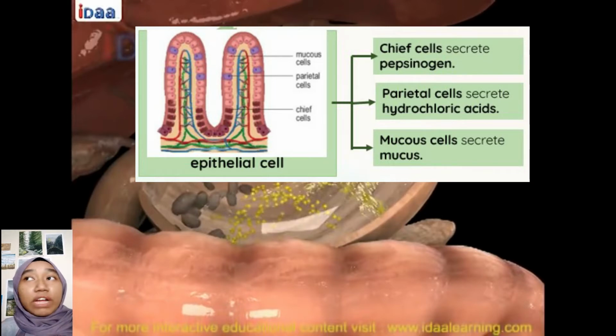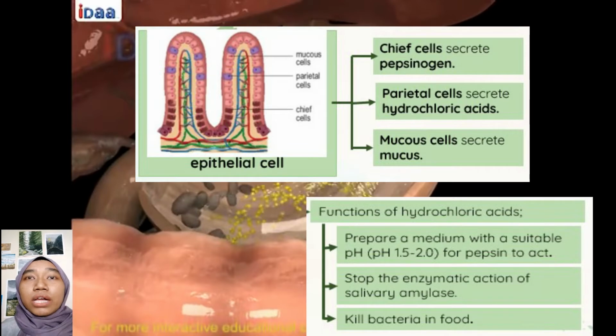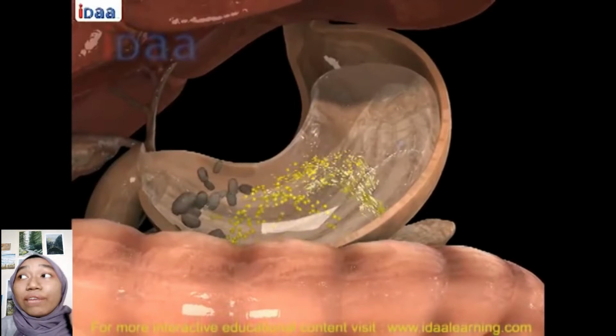There are many functions of hydrochloric acid. One is to prepare a medium with suitable pH for pepsin to act, the range is 1.5 to 2.0. Hydrochloric acid also will stop the enzymatic action of salivary amylase, and will kill bacteria in food. The food in the stomach is mixed with gastric juice made up of hydrochloric acid and pepsin.